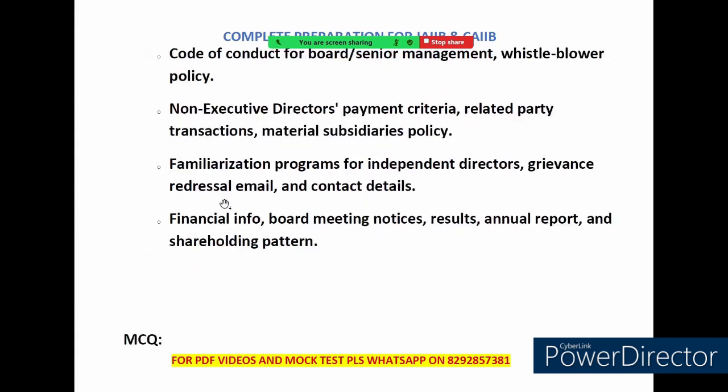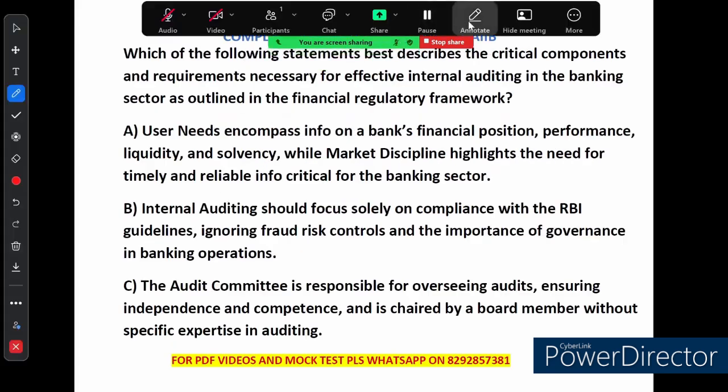As I already told you, we will do some MCQs. So let's see the first question. The first question is, which of the following statements best describes the critical components and requirements necessary for effective internal auditing in the banking sector as outlined in the financial regulatory framework? So let's see the options.